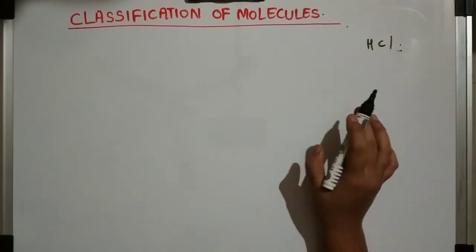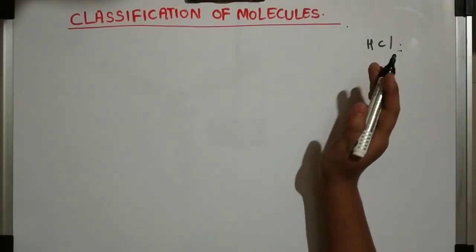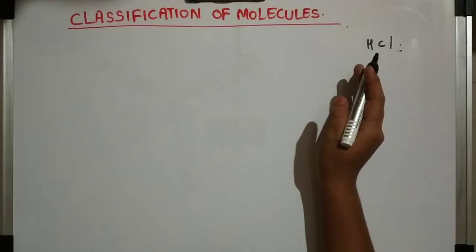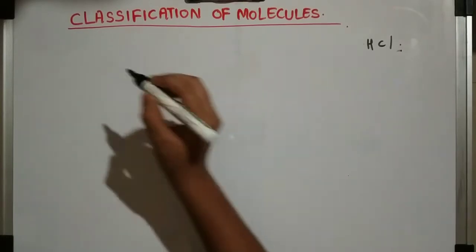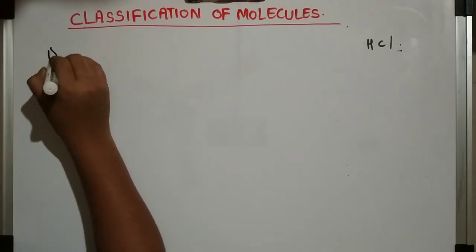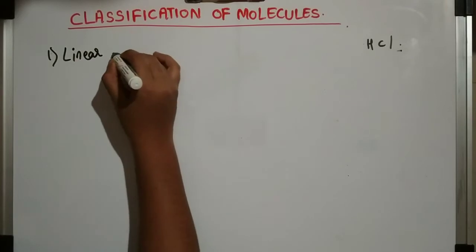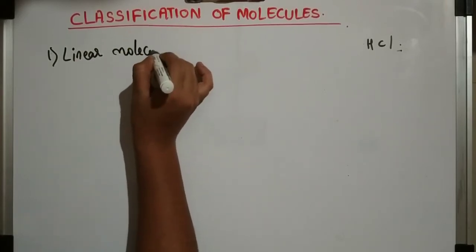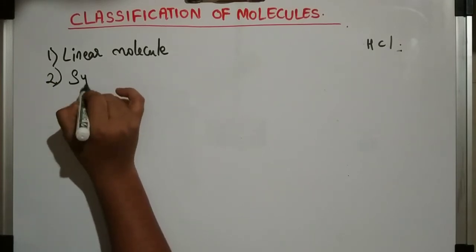So now we will discuss the types of microwave or rotational spectroscopy molecules, which we are categorizing into four main types. The first one is linear molecule. Second one is symmetric top.